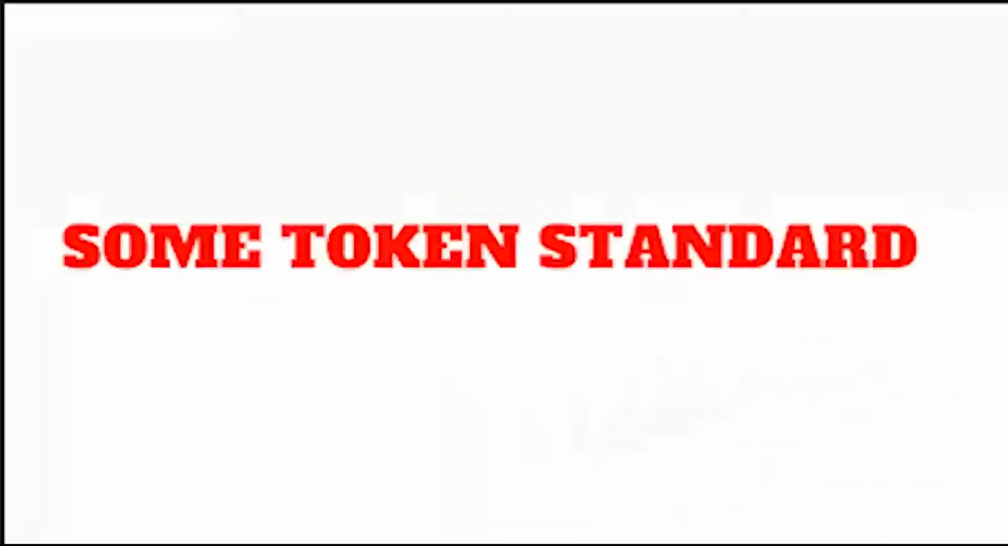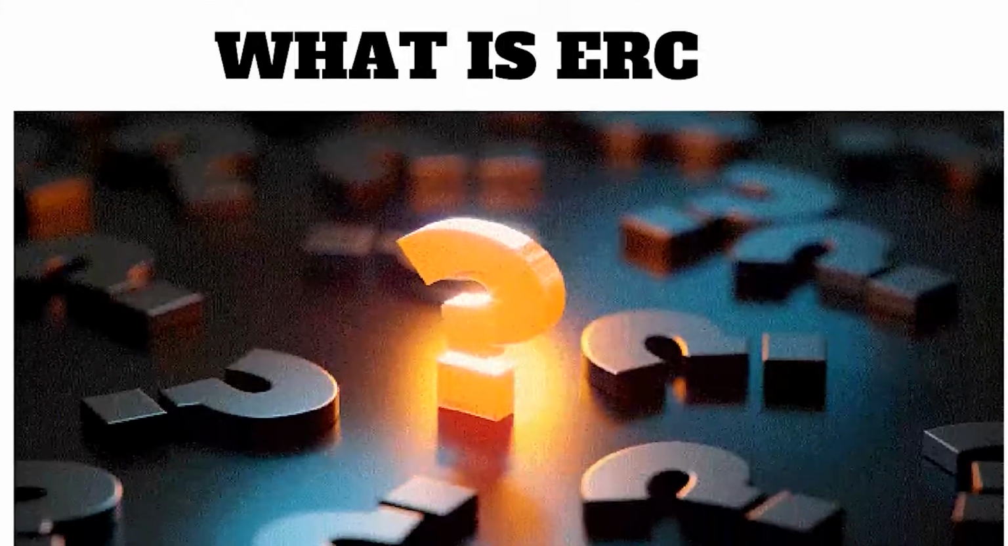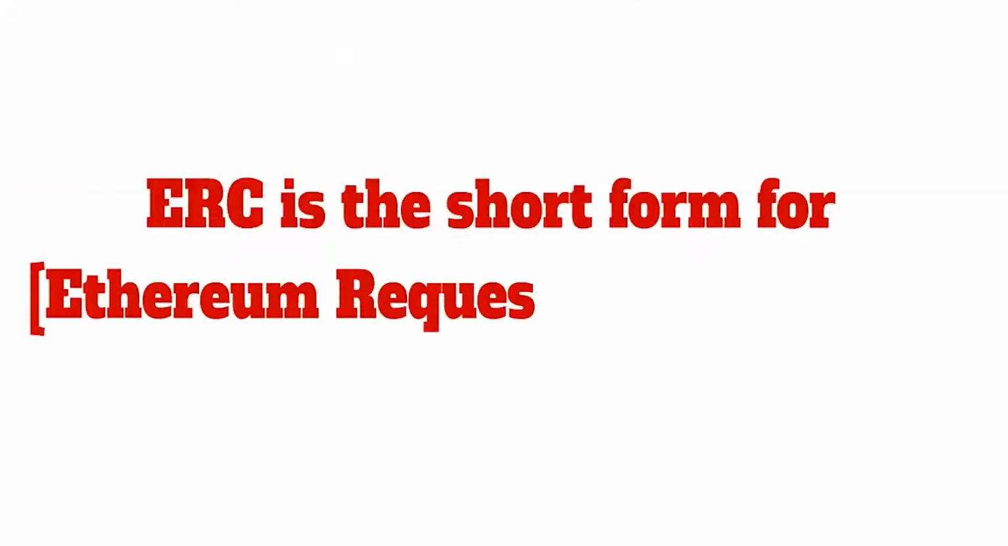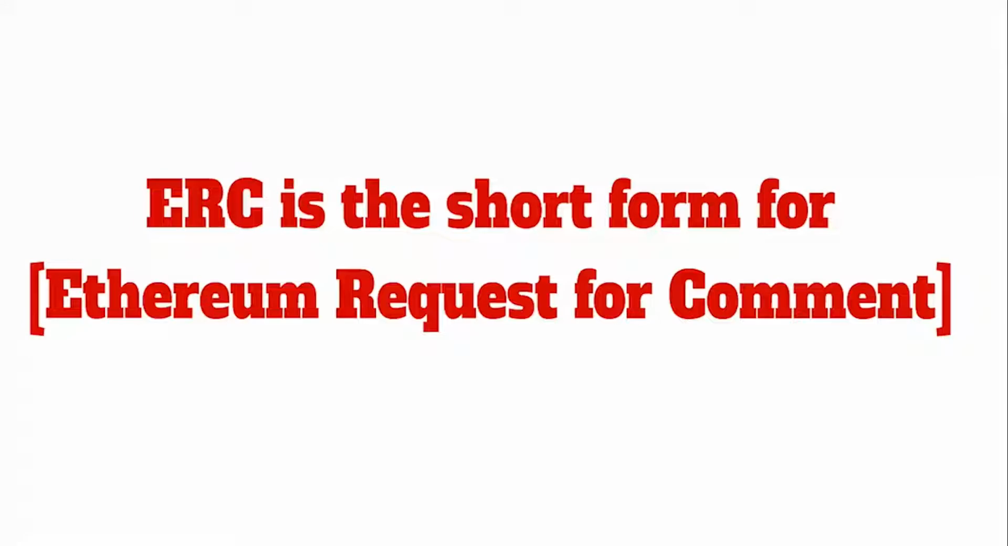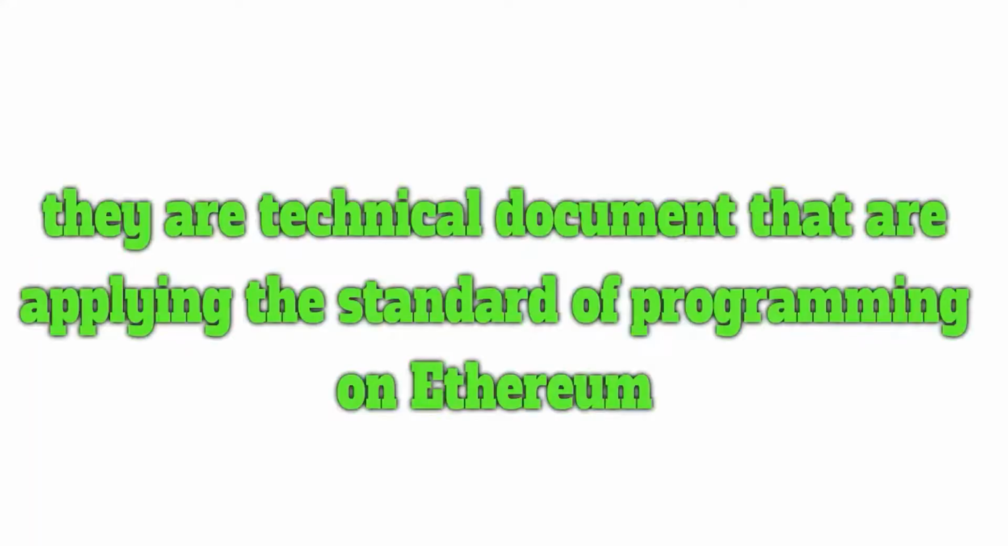Today we would be looking deeply into some of them. The first on our list is going to be the ERC20 token standard. Now, what is ERC? ERC is simply the short form for Ethereum Request for Comments. And what does this mean? Ethereum Request for Comments are technical documents that outline the standard of programming on Ethereum.